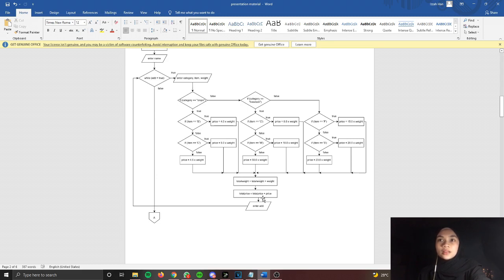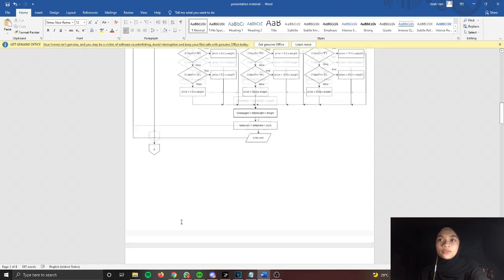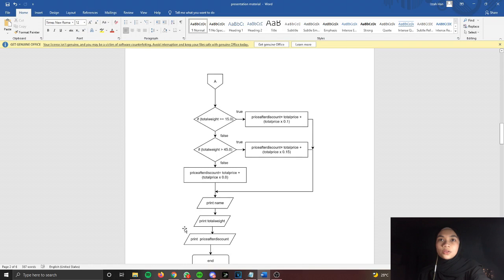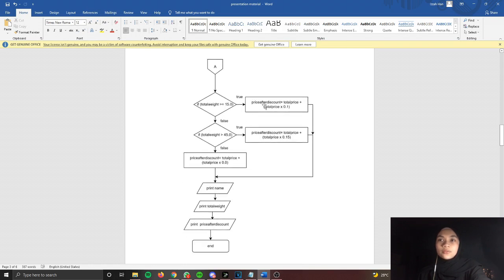The user then needs to enter the add value for count update. If add is true, it will enter back to the loop. If add is false, the loop will terminate. After exiting the loop, the total weight will be evaluated in this condition. Then, price after discount will be calculated. Then, the data, which are name, total weight, and price after discount, will be displayed.